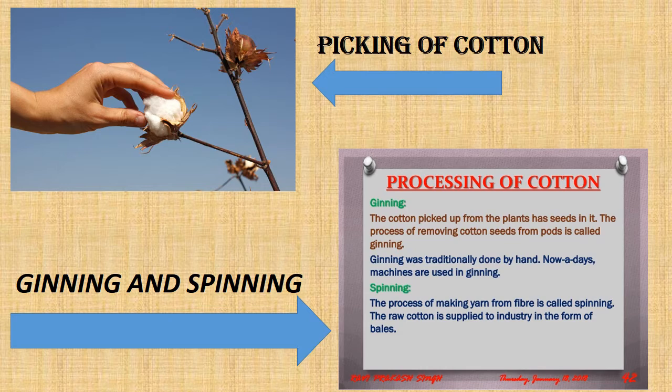After ginning there is a process, spinning. In this process the fibers are twisted together to form yarn, and this process is done by machines. This method of making yarn is known as spinning. So this is about processing of cotton. In this we have seen three different processes: picking, ginning and spinning.